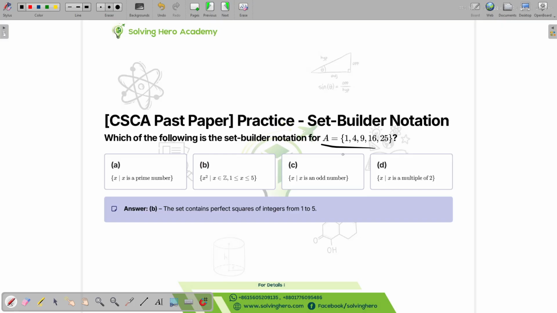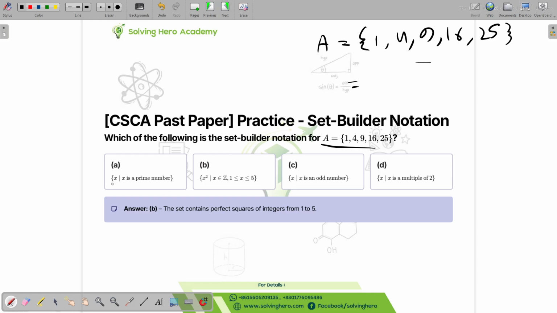Okay, so it's asking us which of the following is a set builder notation. We are given a set. This is 1. A is... I cannot draw a second bracket. I'm going to be very wonky when I'm drawing a second bracket, so please forgive me. Okay, so we can say this is the set. So is it X? We can see the options right here.